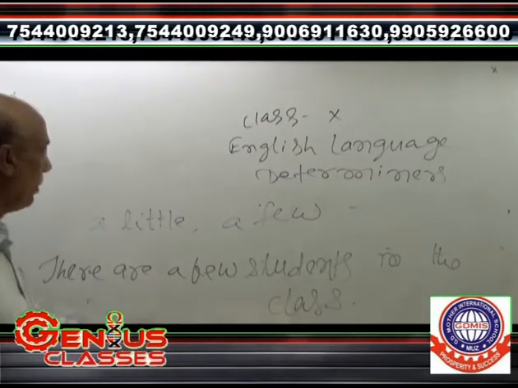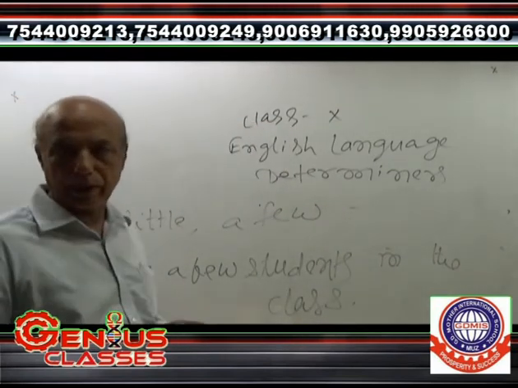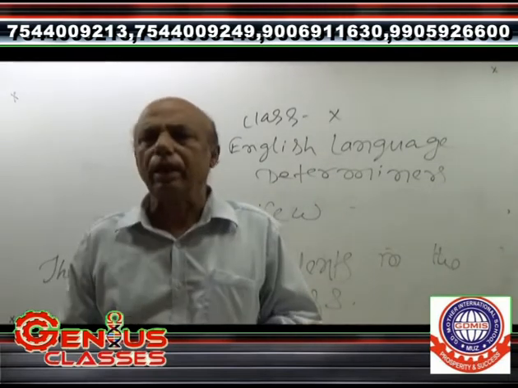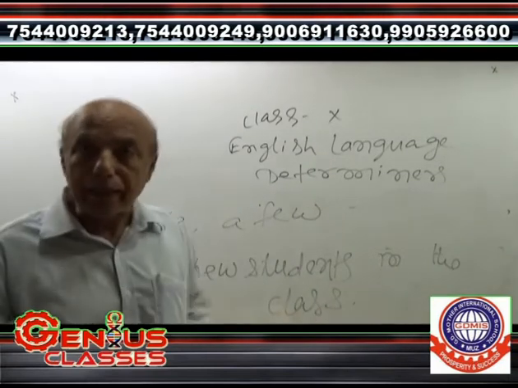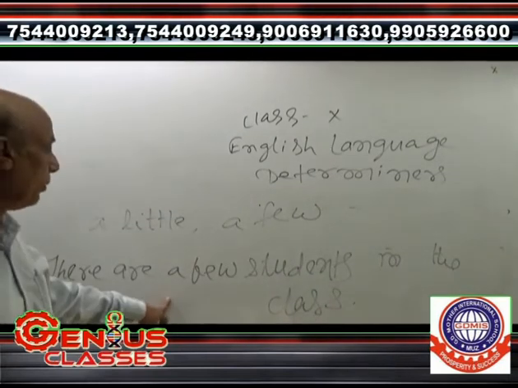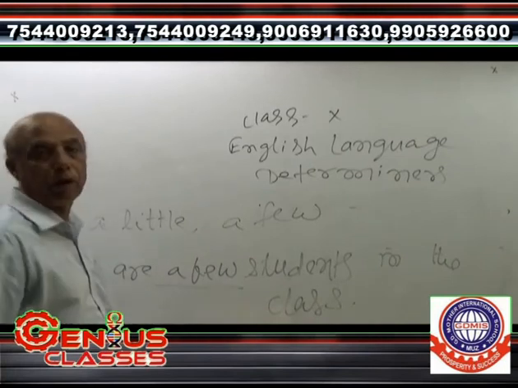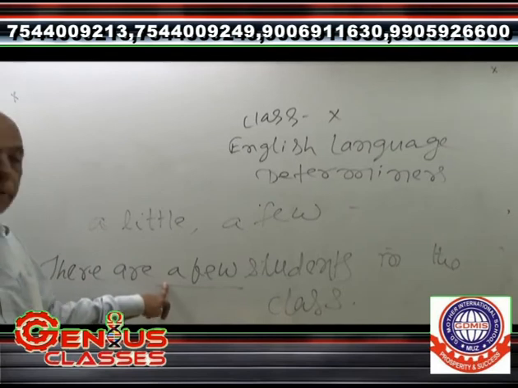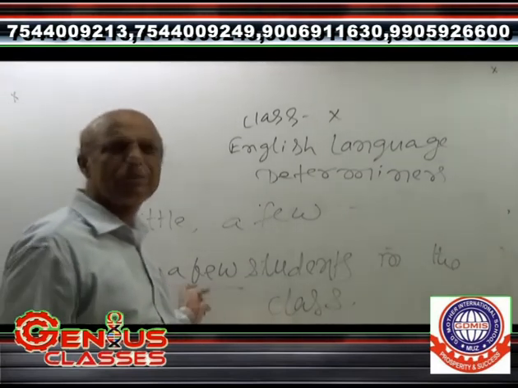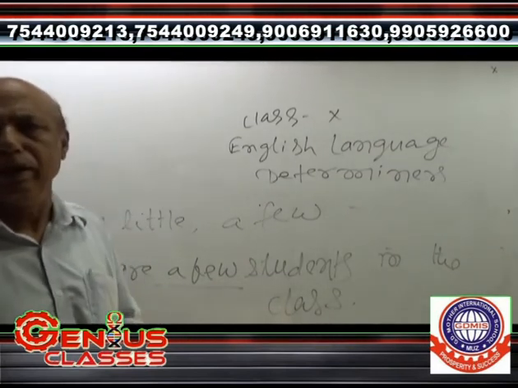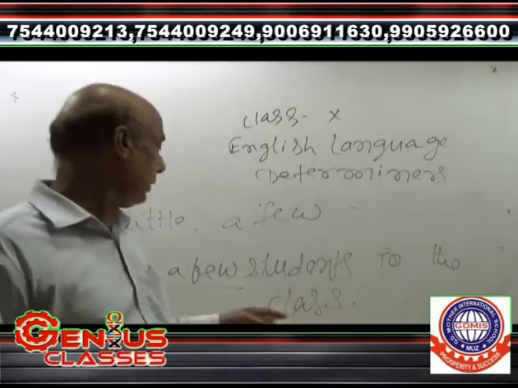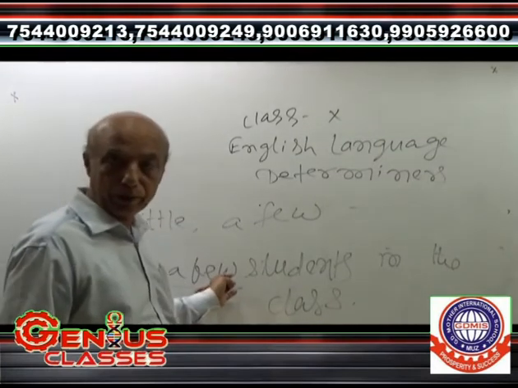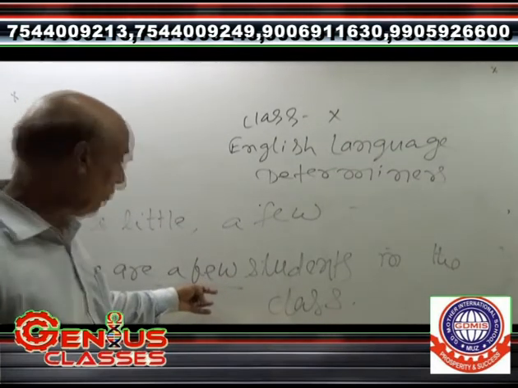Here a few has been used. It means there is a class, and in the class there are some students. In that condition, a few is used as a determiner. A few is also one of the parts of the determiners. How many students? Some students are in the class. In that context, a few has been used.